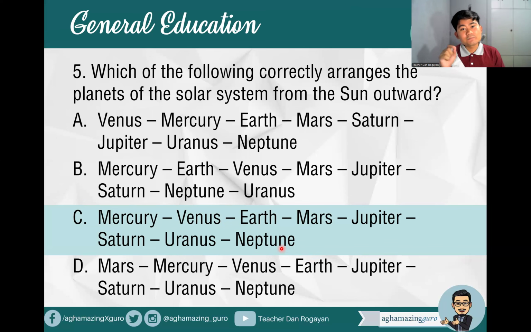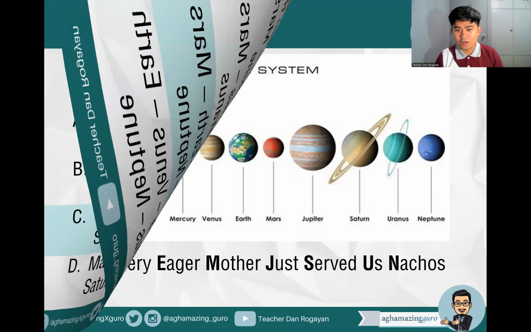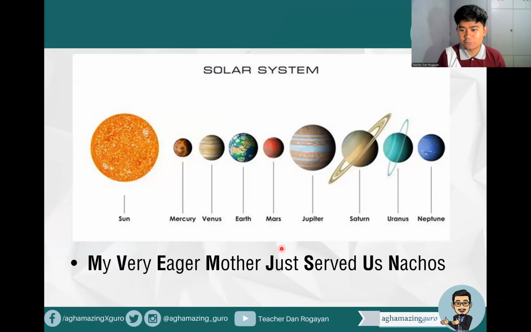Okay, what's the largest planet again in the solar system? That is Jupiter. That's correct. What's the smallest planet in the solar system? That is Mercury. So at least this is our common knowledge that we have to remember. Okay? My very eager mother just sent us or served us, pwede rin, nachos. So you can use that as a mnemonic in order for you to remember the arrangement of our planets.